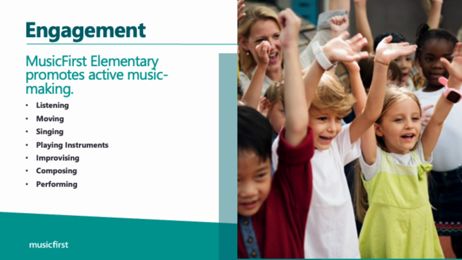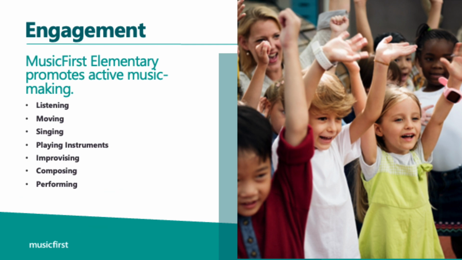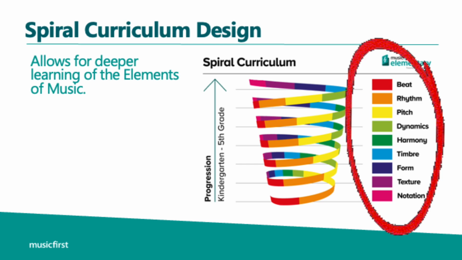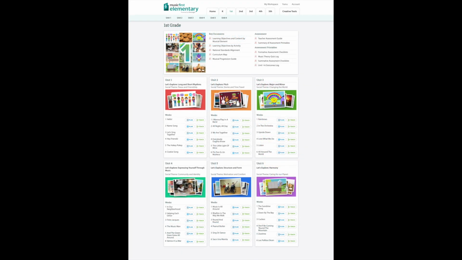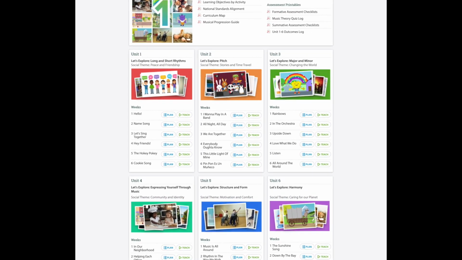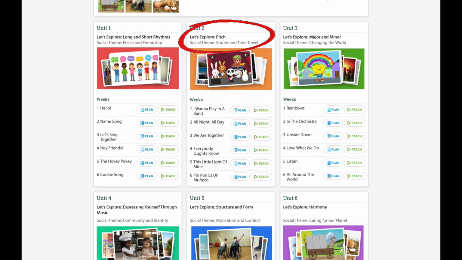In every unit, students will sing, move, listen, respond, improvise, compose, and perform music. They will also continually revisit musical concepts in more complex ways throughout each subsequent grade level. As you can see, there are 6 units with 6 weeks of lessons within each unit, all based around original and public domain songs and social themes like stories and time travel and caring for our planet.